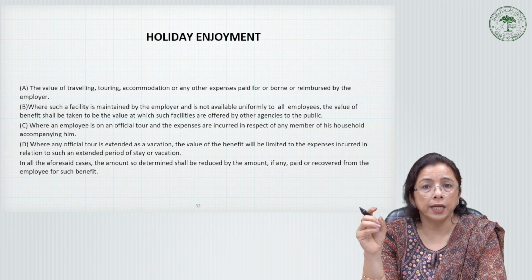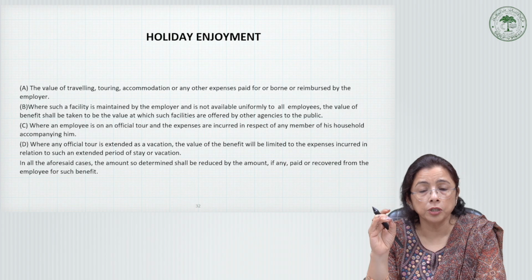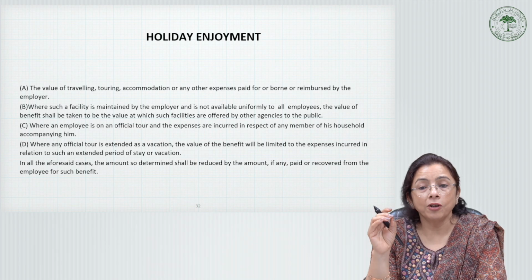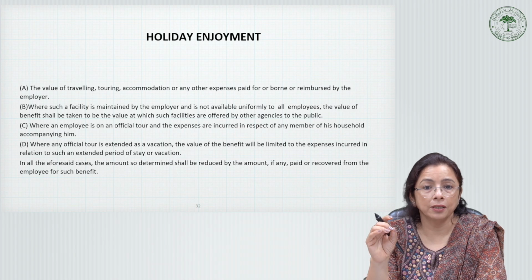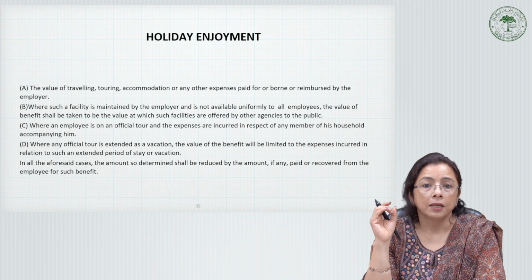However, this rule shall not apply to LTC. Please remember that. Don't mix them together. This rule will not apply to LTC under the section that we have studied in the previous sessions.